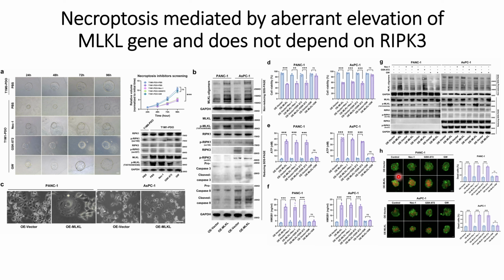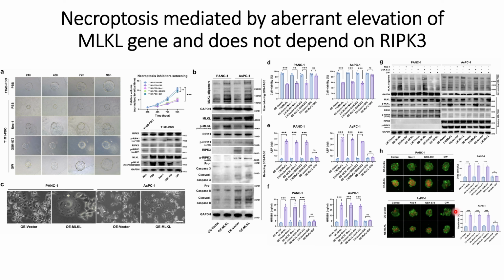In the panel G, finally what they did is they checked the overexpression of MLKL gene with this necroptosis pathway, GSK872 inhibitors for NEC1 and the GW inhibitors for MLKL. So when the inhibitors for MLKL are used, they see that the red signals, or the necroptosis, is reduced, whereas for NEC1 and GSK872 they do not see any decrease in the signals. These results are the same for PANC1 and also for ASPC, where we see the decrease when the MLKL gene inhibitors are used.